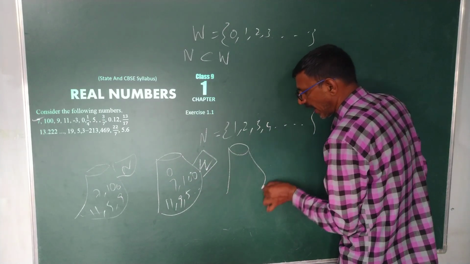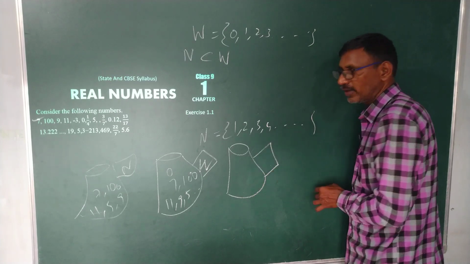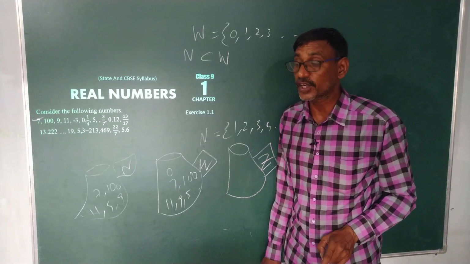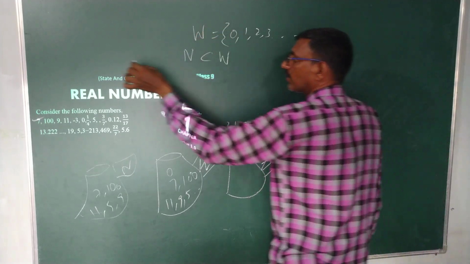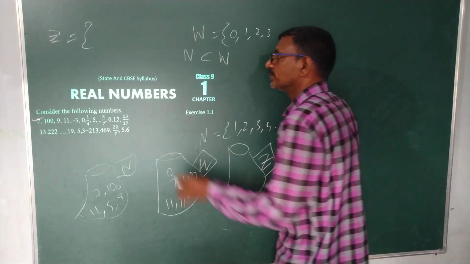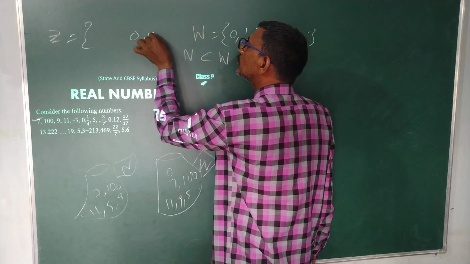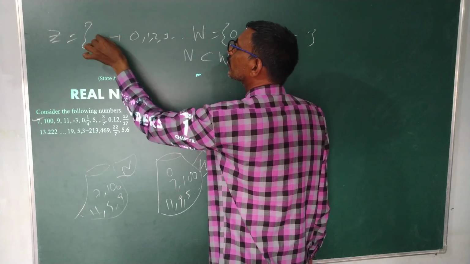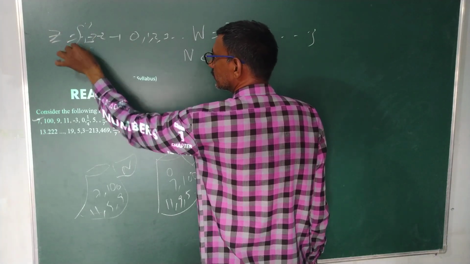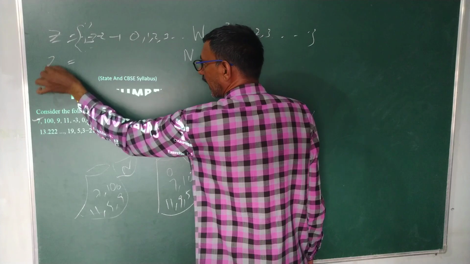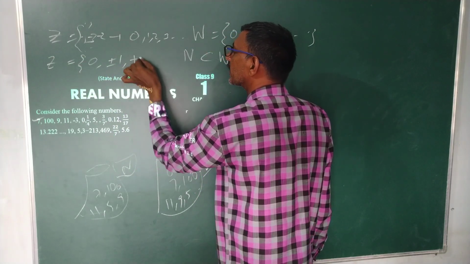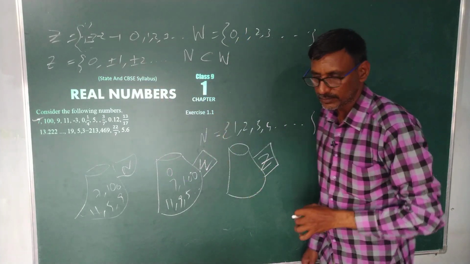This is my one more bag. I would like to name it as Z. Everybody knows Z is equal to integers. They start from 0, 1, 2, 3 and so on, minus 1, minus 2, minus 3 and so on. We can write this in shortcut as 0, plus or minus 1, plus or minus 2 and so on. Am I clear or not?